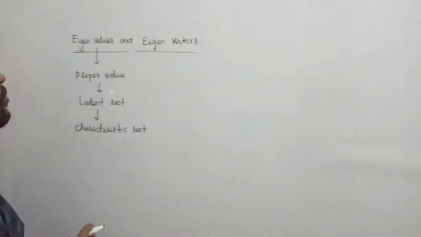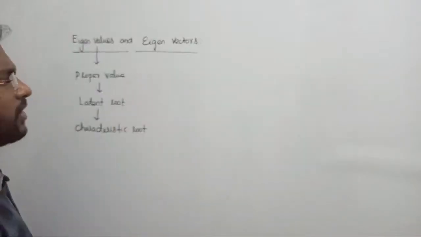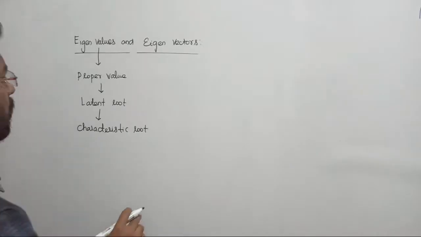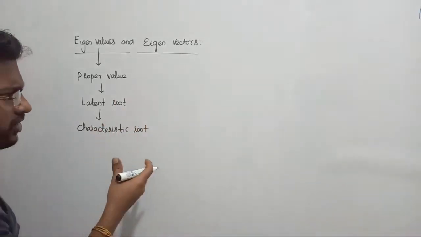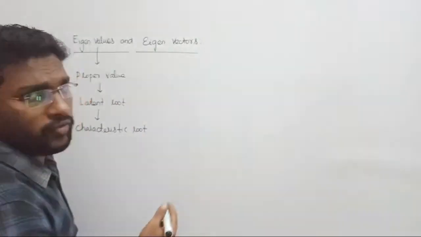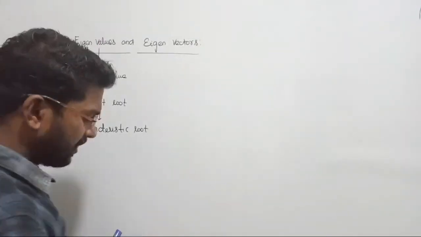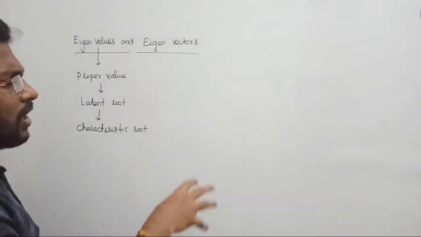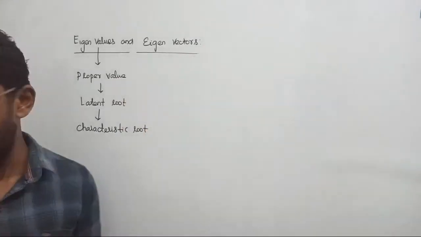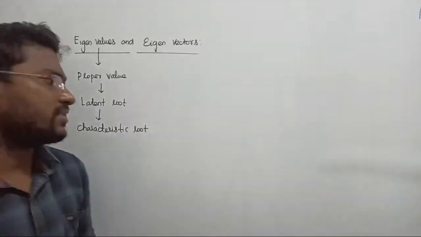Fine. Let's talk about eigenvalues and eigenvectors, right? Now, proper value or characteristic roots. If I select from now, let me take some example for that. For an example, first let us take a 2 cross 2 matrix and we will see how to find out the eigenvalues and the eigenvectors for them. And then I will select a 3 cross 3 matrix. We will do the same thing, right?